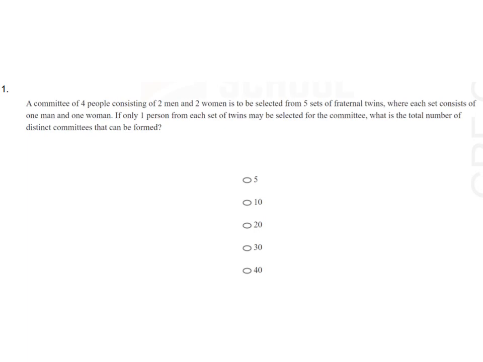A committee of 4 people consisting of 2 men and 2 women is to be selected from 5 sets of fraternal twins, where each set consists of 1 man and 1 woman. If only one person from each set of twins may be selected for the committee, what is the total number of distinct committees that can be formed?